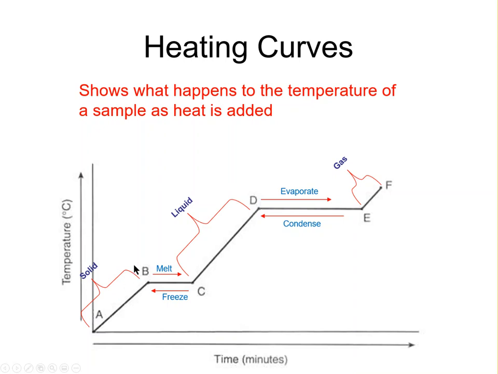So again, you just need to be able to analyze or label these curves. Now, I know that boiling or evaporating happens at point D, between points D and E. So if I wanted to know what the boiling point of this substance would be, I would just have to find what temperature that lies along the y-axis. The same thing with freezing.